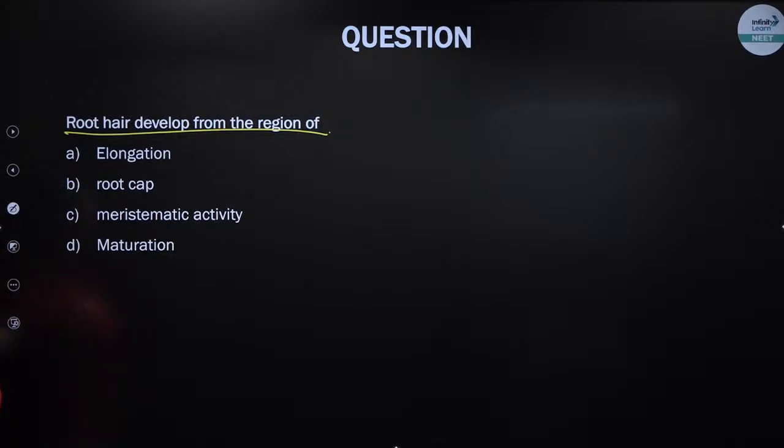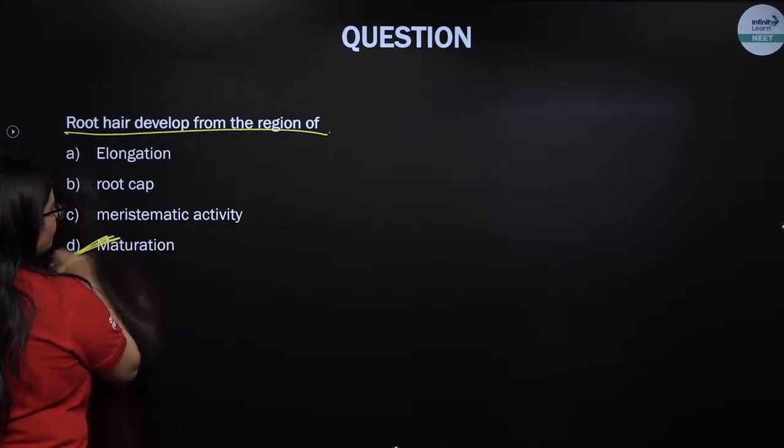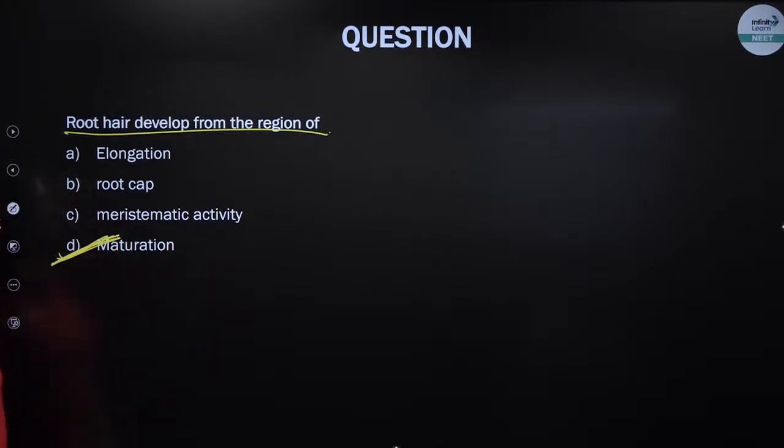That's absolutely right. They will originate from the maturation region. Please note this, that's quite simple but yet tricky. If you do not pay attention, you might end up giving the answer maybe meristematic active region, but that's not right. Remember, they come out from the maturation zone.